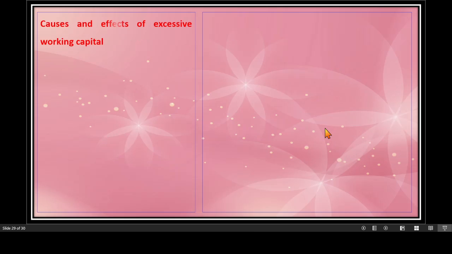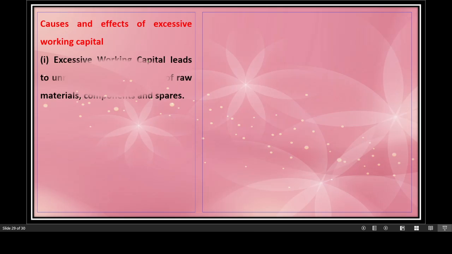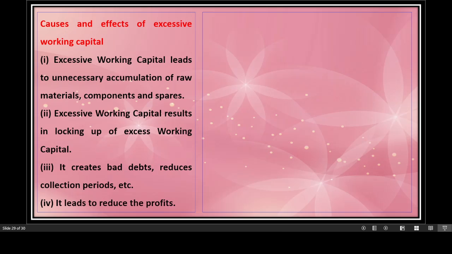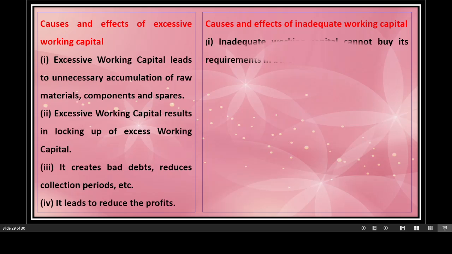What will happen if you have excessive working capital? Excessive working capital leads to unnecessary accumulation of raw material, components, and spares, which results in locking up of excess working capital. It is blocked. It creates bad debts, reduces collection periods, and it ultimately leads to reduction in the profit.